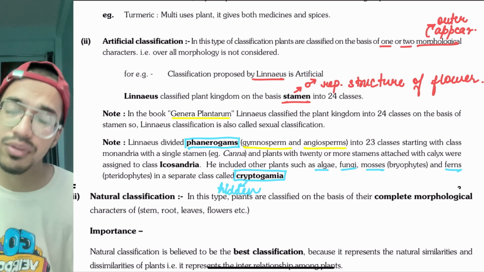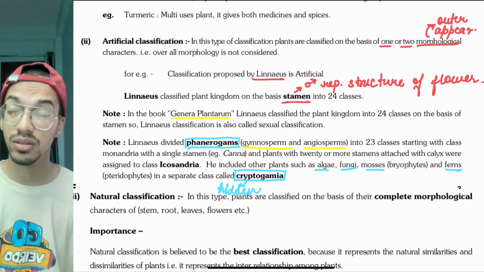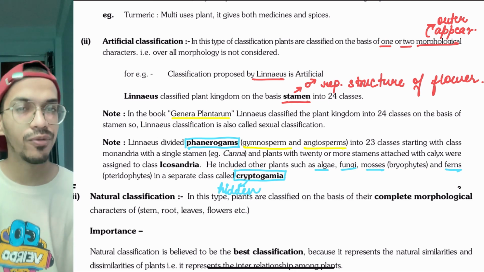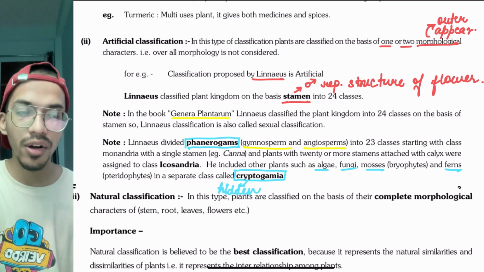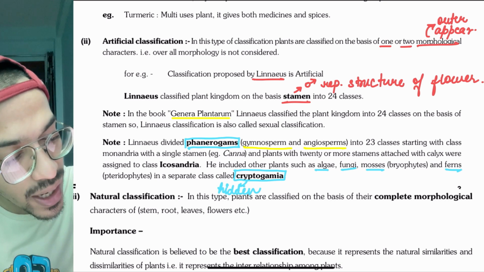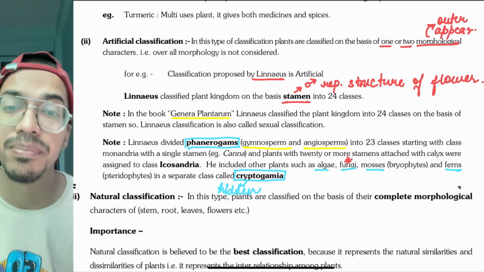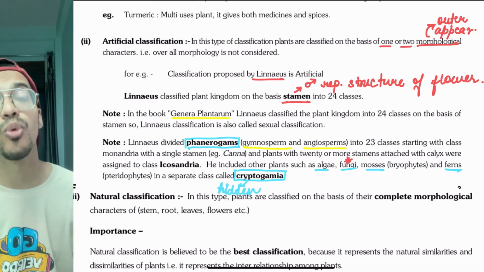Later on we removed the fungi because it has a heterotrophic mode of nutrition also, which we will learn over a period of time. For now, just see that even the fungi had been put into the plants, which actually do not resemble them in more ways.